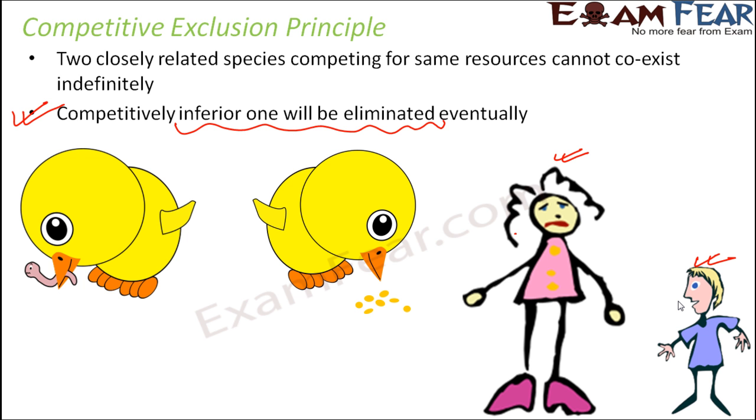That was about the competitive exclusion principle. So let's look at these birds. Let's say all of these birds wanted something to eat, but they found that fighting for the same thing was becoming a trouble for both of them. So a few of them who have stronger beaks can start feeding on seeds, and the others can start feeding on worms, and that's how they have reduced competition and existed together. Even those who eat worms can partition their time. A few of them would eat worms during the day, the others during the night. That way all of them can get food and survive together.